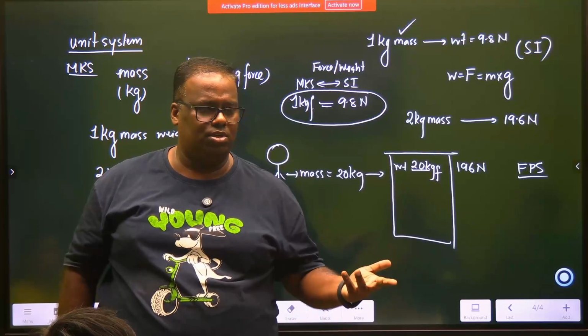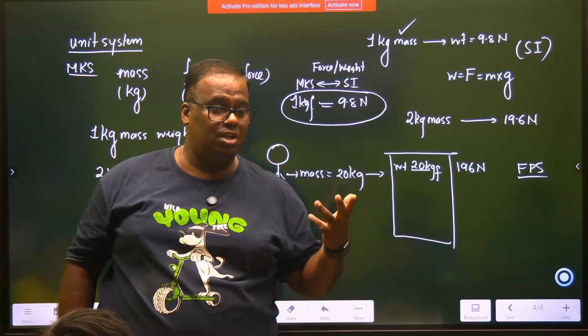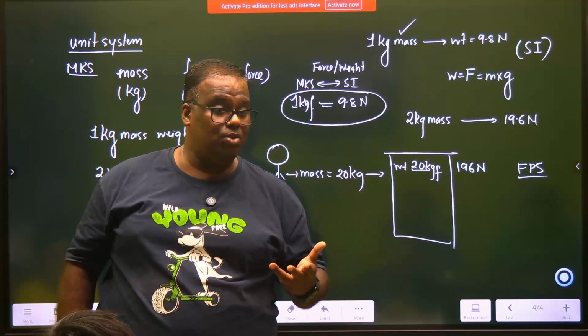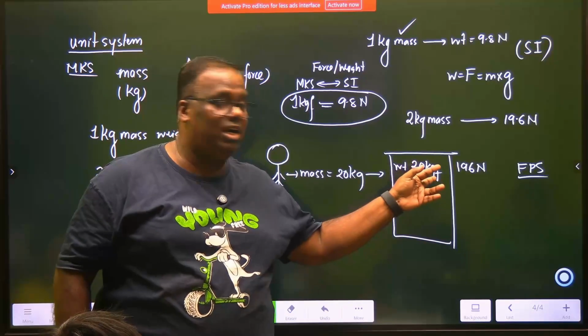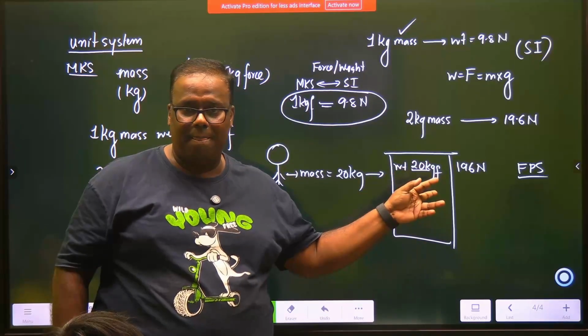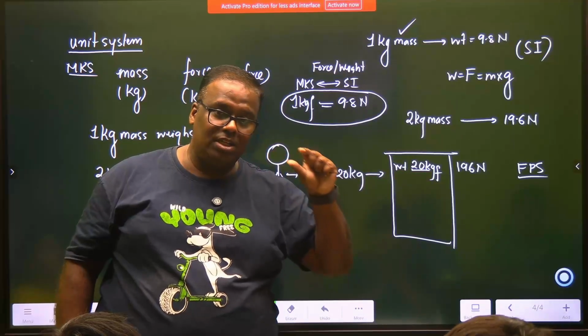40 kg force. The unit's name is kg force. Kg force means a unit of force. Kg means a unit of mass. It sounds weird. That's why people are not writing that F. But you should write it.